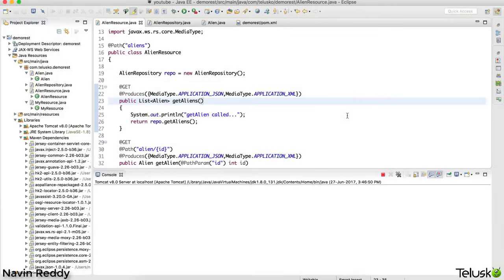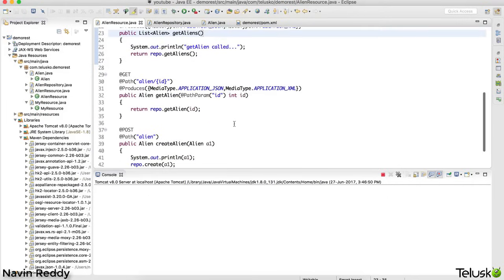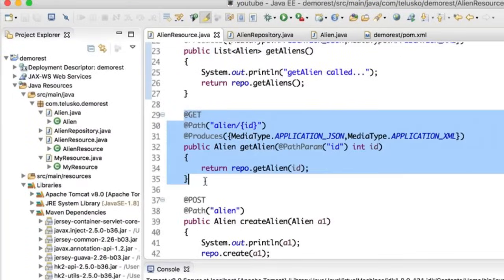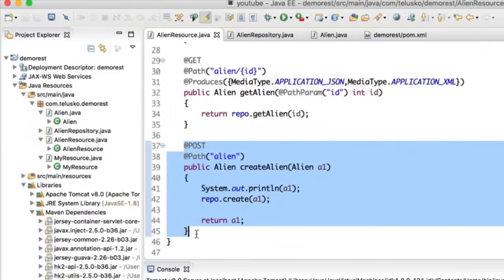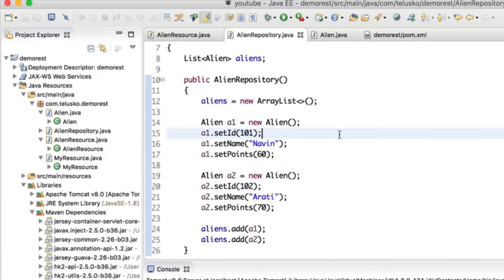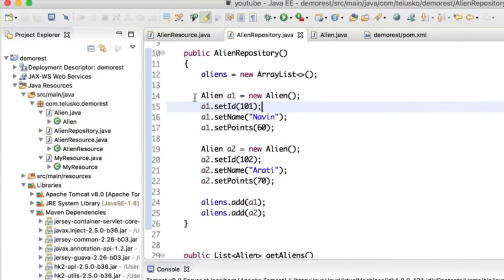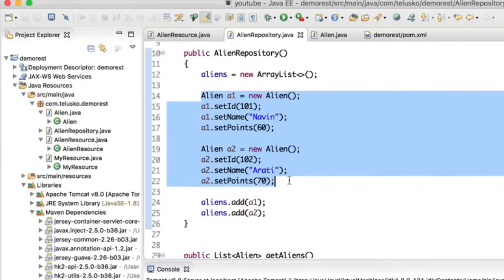So we have talked about how you send a JSON request, and how you fetch JSON data from the server. If you observe, we are fetching all the values, we are even fetching one particular alien, and we are even creating a new object. Now the thing is, till this point, whenever we talked about the repository, we were having this weird repository, right, where you are storing data in a static way. Can you see that? We are creating this object by ourselves.